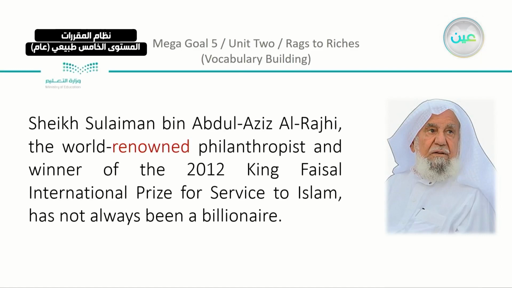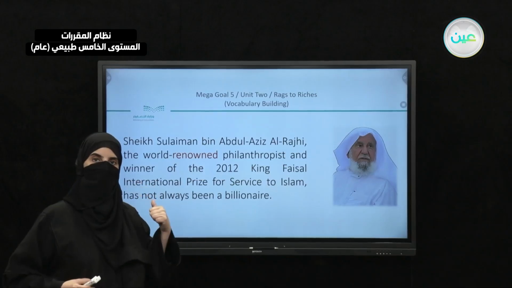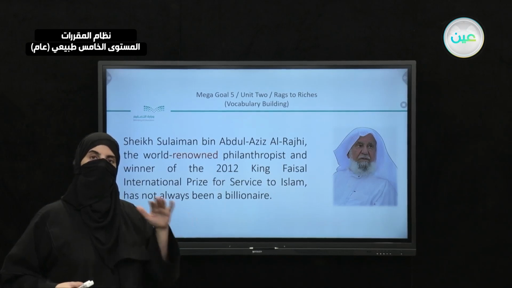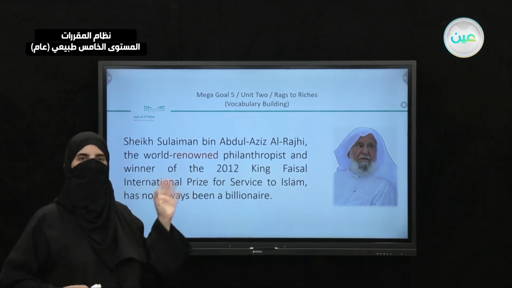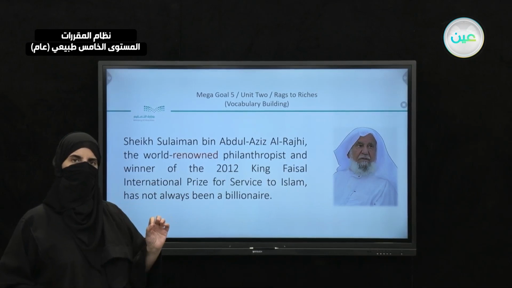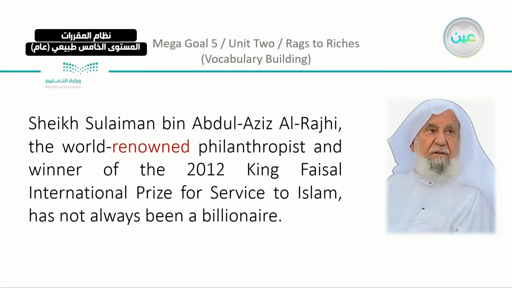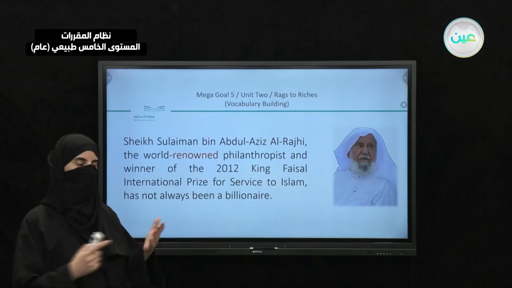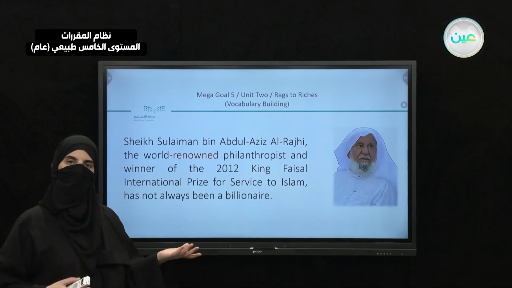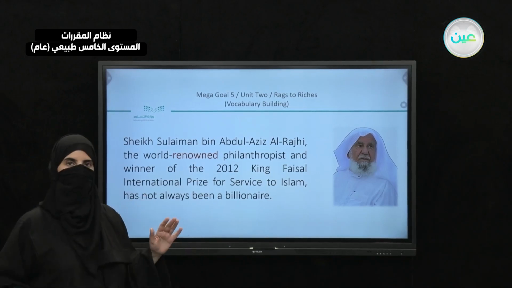Here we have these parts, the same as I gave you yesterday. This is what we said when we said that we know something about him. Just to revise very quickly, and these are from your reading passage. We said that Sheikh Sulaiman bin Abdulaziz al-Rajhi, the world-renowned philanthropist and winner of the 2012 King Faisal International Prize for service to Islam, has not always been a billionaire. So everybody knows that he is now a billionaire, or he's rich, but before he was not.